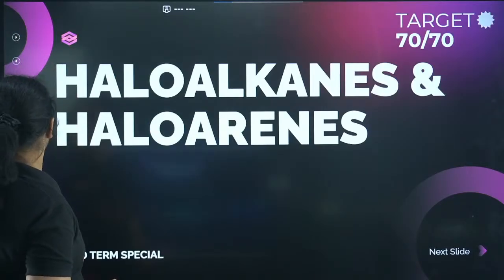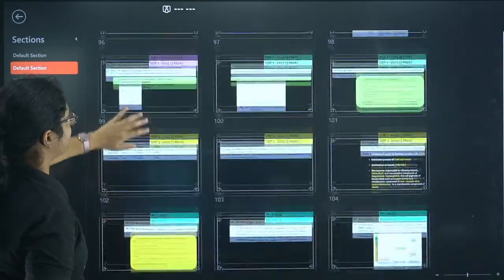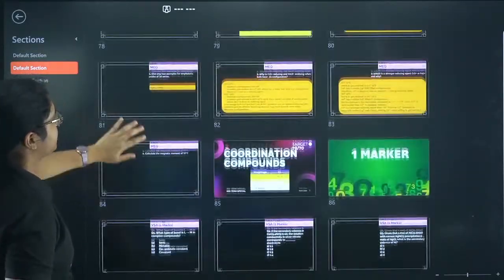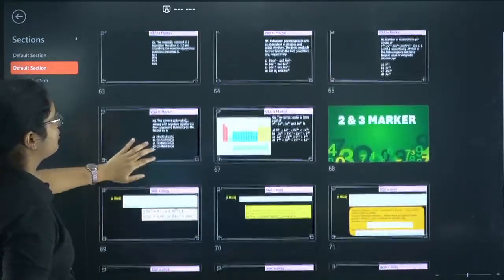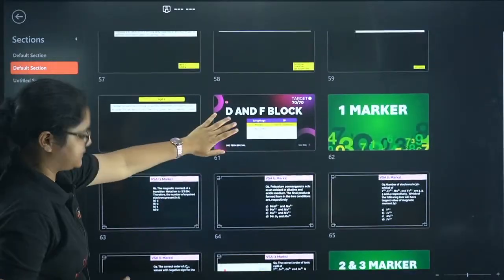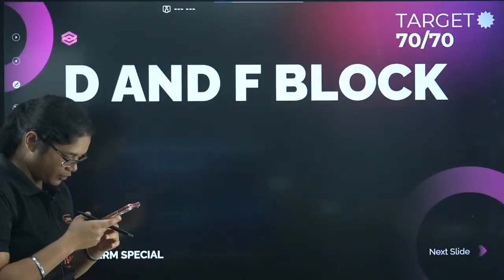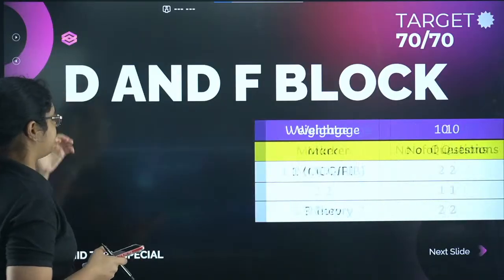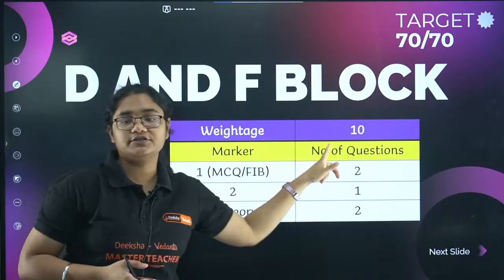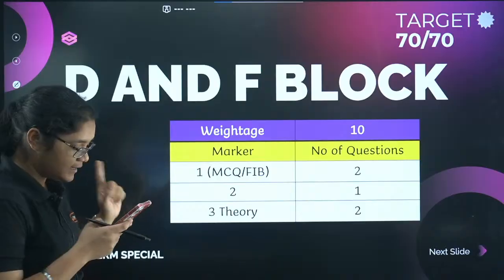Okay, so we are done with the haloalkanes and haloarenes chapter. Sorry, we are done with that already. Now we have also completed coordination. Let's quickly move to the d and f block chapter. Yes, many of you are waiting for the d and f block chapter. Very, very interesting and important chapter. The total weightage of this chapter in the final board exams is 10 marks.